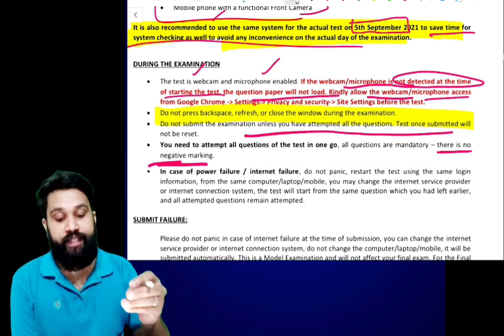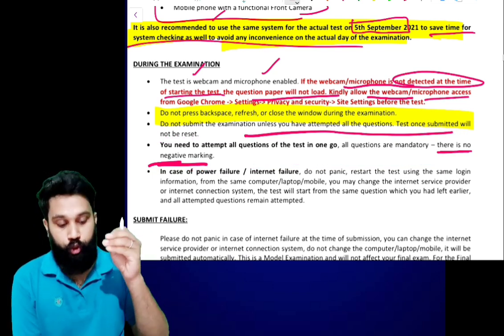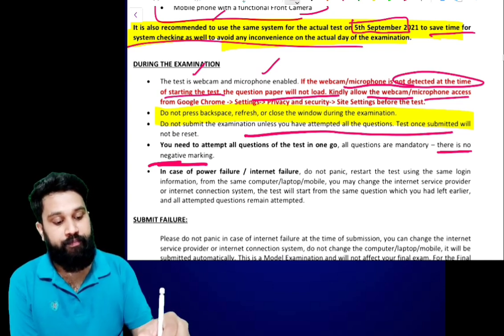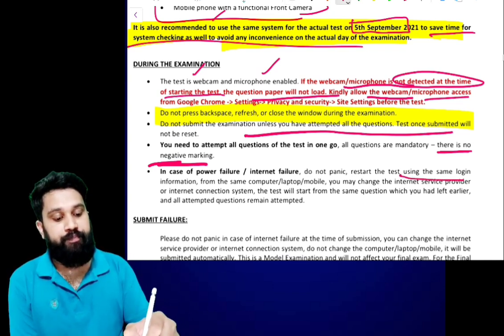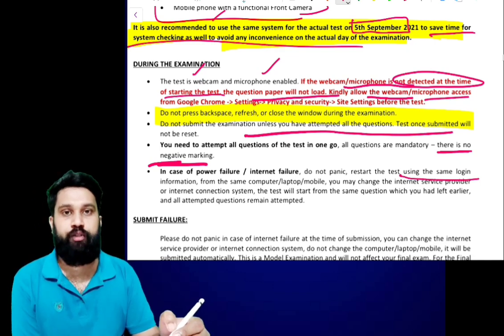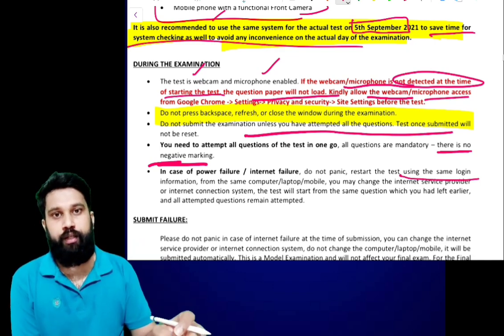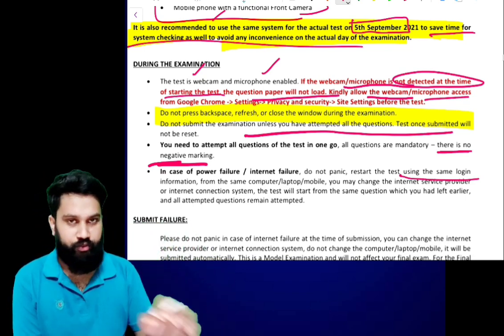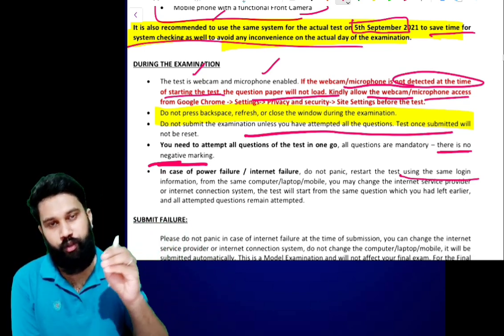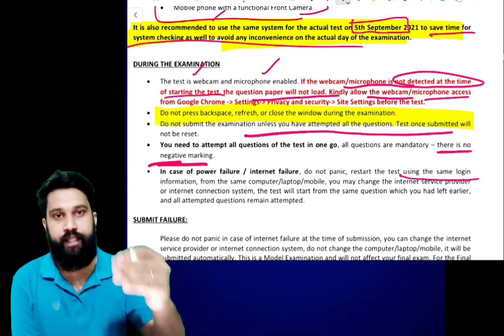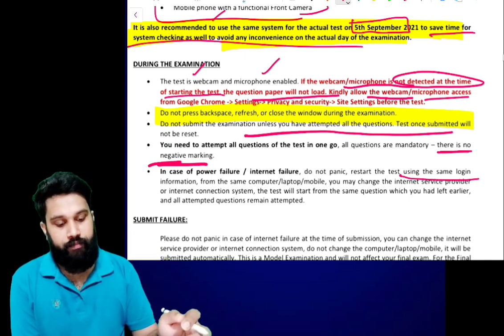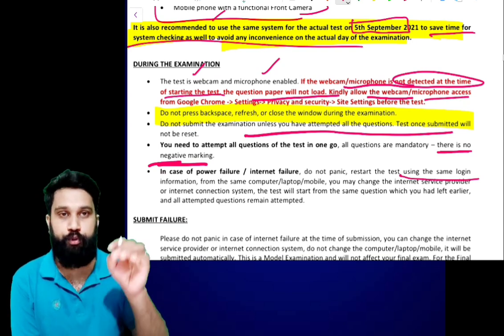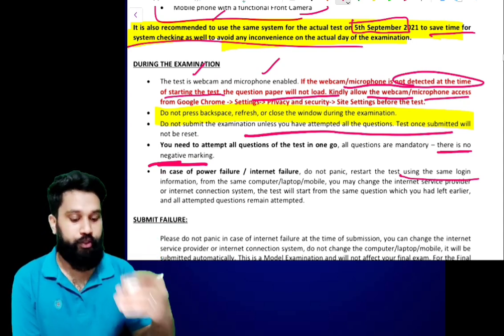In case of power failure or internet failure, do not panic. Restart the test using the same login. If your internet connection is lost during the examination and comes back after 5 minutes, that is okay, so don't panic. Re-login using the same login information from the same computer, laptop or mobile which you were using.